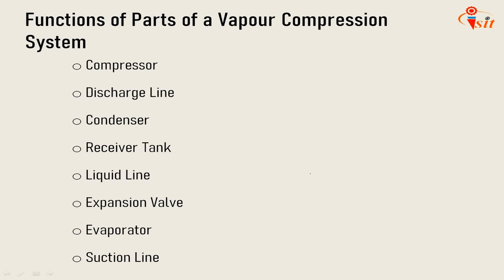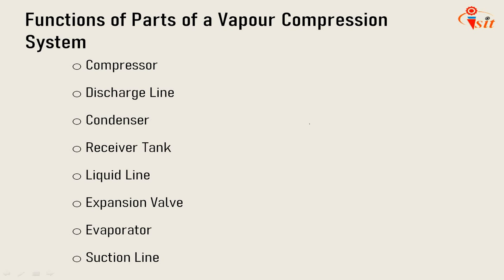First is the compressor. What is the function of the compressor? The function of the compressor is to remove the vapor from the evaporator and to raise its temperature and pressure to a point such that it can be condensed with the available condensing media.